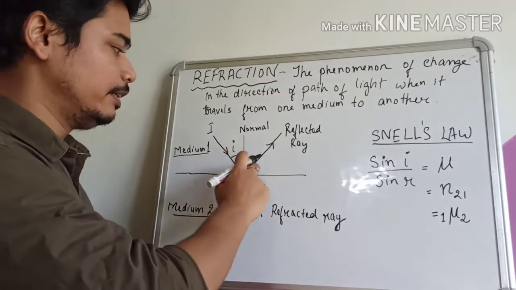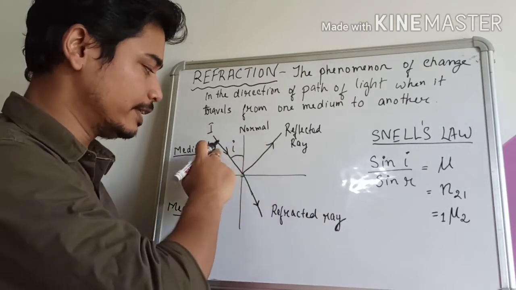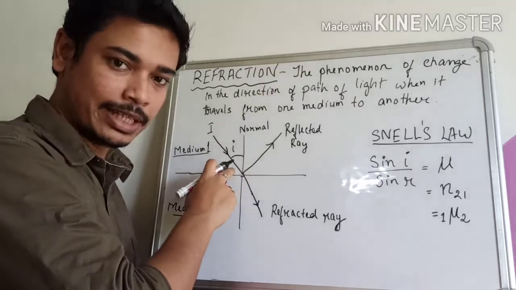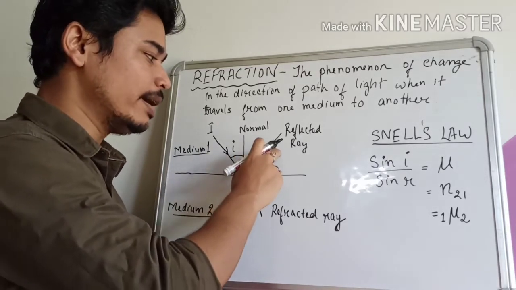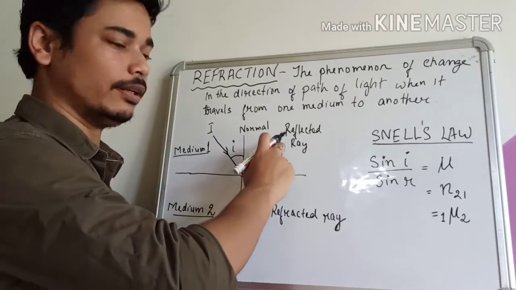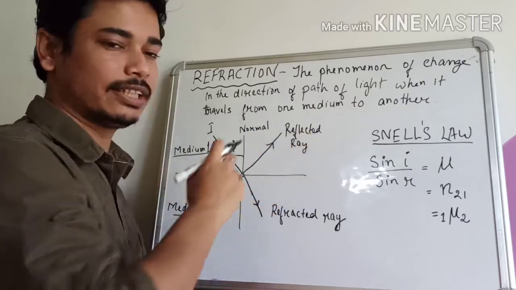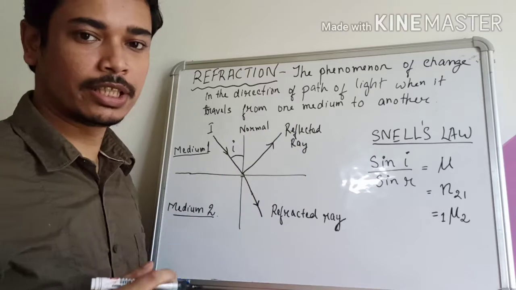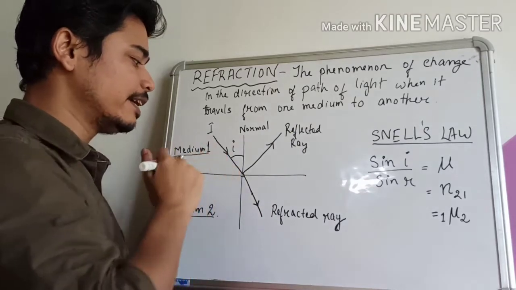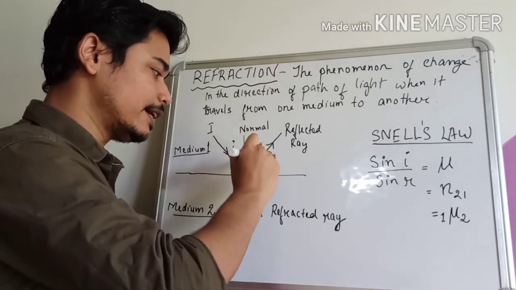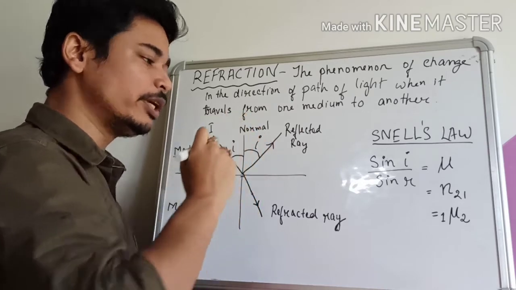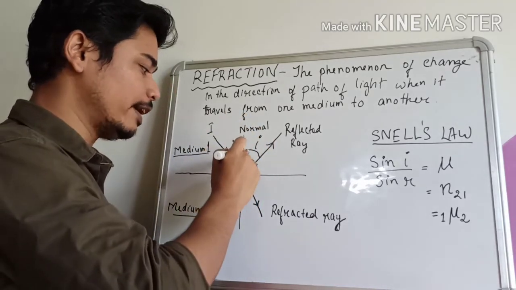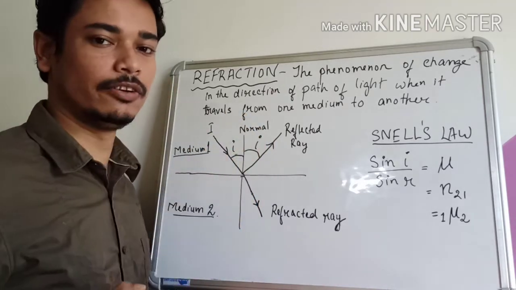Okay, so here this light is coming and striking the surface at this point and it is going back into the same medium from here. So this is the reflected ray. We get a reflected ray here, and this reflected ray follows the laws of reflection. So if this is the angle of incidence, then this angle, which is the angle of reflection, will also be equal.